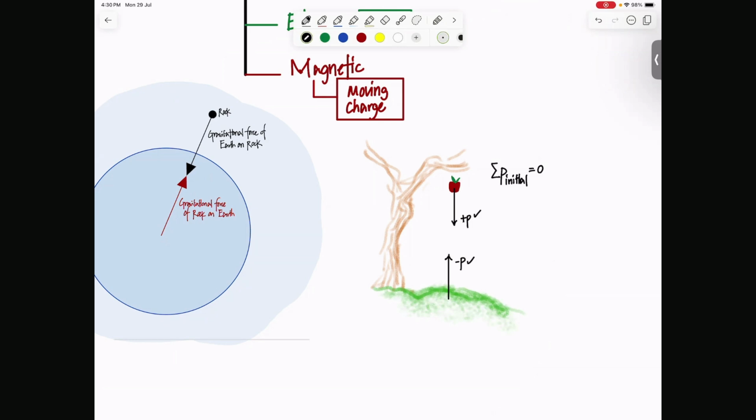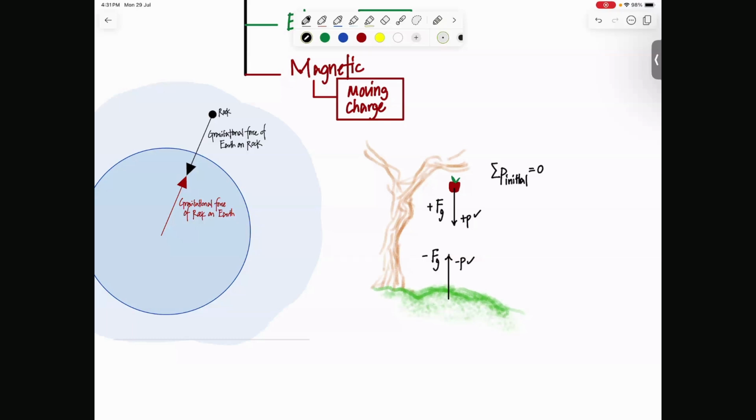And rate of change of momentum is force, right? So from there he realized that there must be a force acting downwards, which he called force of gravity, and there must be a force acting upwards, which is also the force of gravity. They're equal and opposite. That's where he came with the idea of gravitational force, that the earth is applying a force on the apple, and then the apple is also applying equal and opposite force on the earth. That was a missing piece of the puzzle.